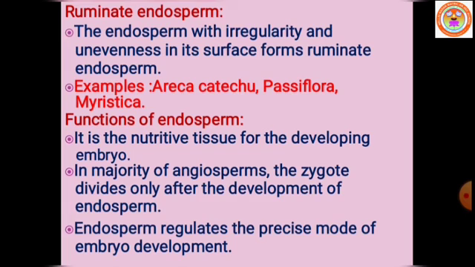An interesting feature of the endosperm is the presence of haustoria. In helobial endosperm, the chalazal chamber itself acts as a haustorial structure.